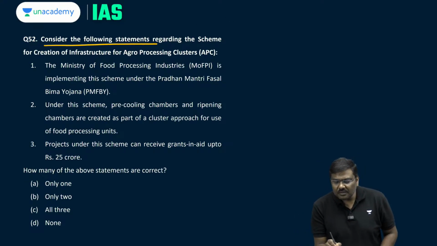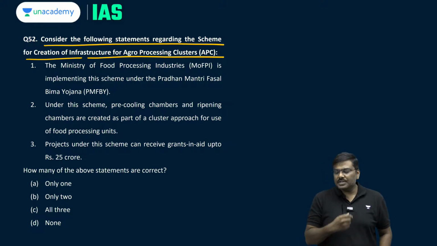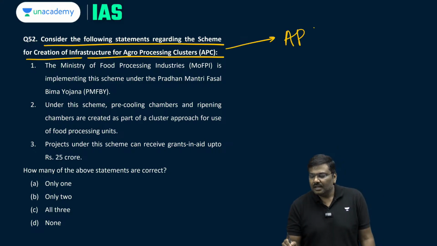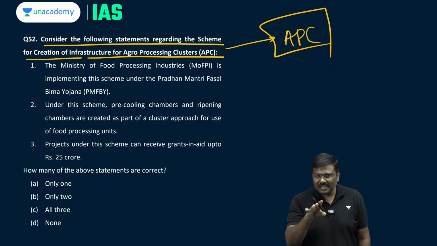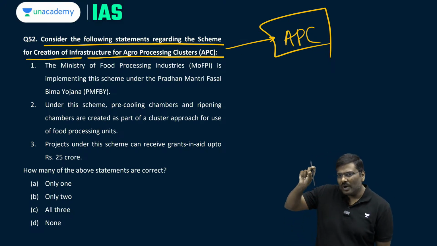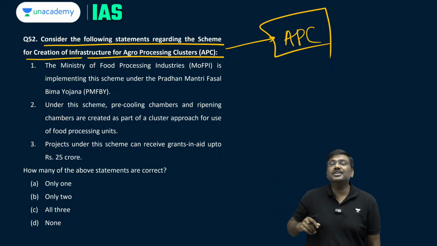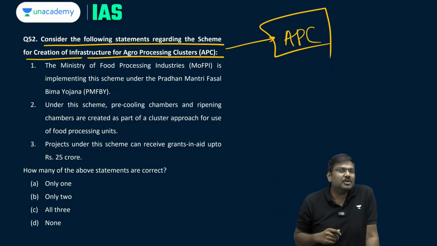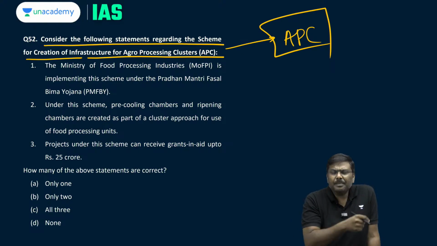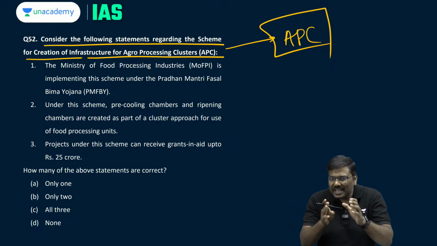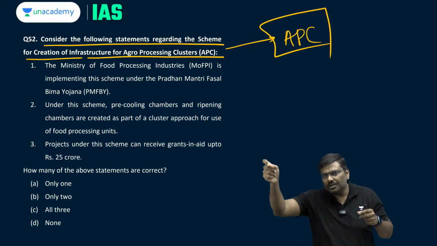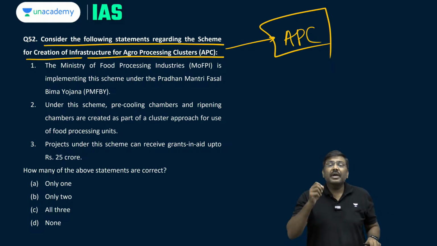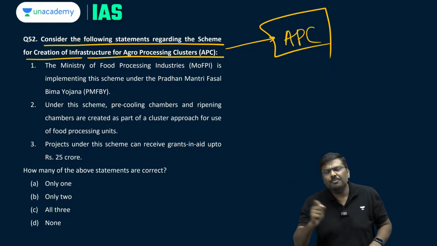52, consider the following statements regarding the scheme for creation of infrastructure for agro-processing clusters, APC. Now, what is the basic idea for agro-processing clusters? In the last one year, this was in the newspaper related to one of the particular states in the northeastern region of India. Now, what is this agro-processing cluster? Before APC, the Government of India, under the umbrella scheme of Pradhan Mantri Kisan Sampada Yojana, had launched a scheme, Mega Food Park, MFP.